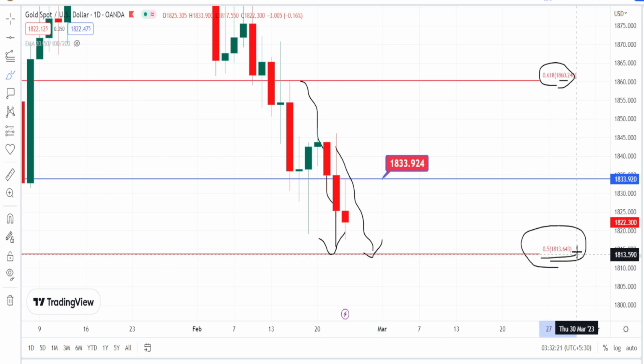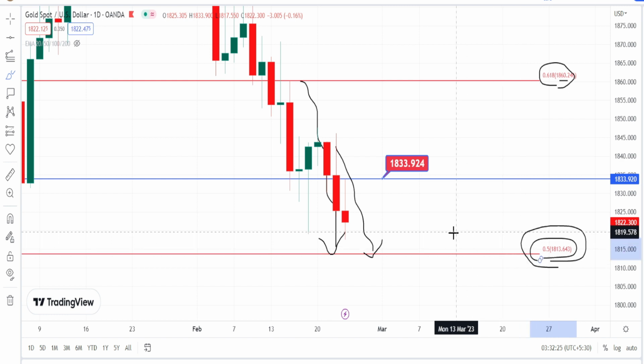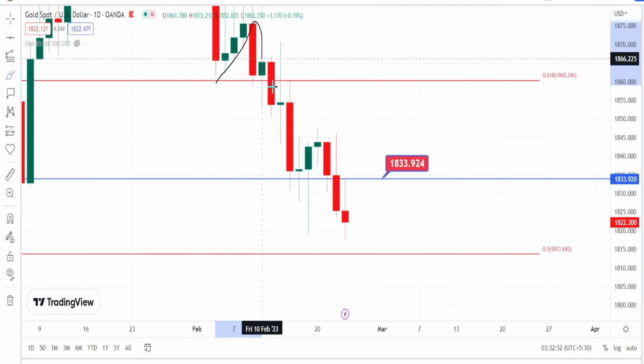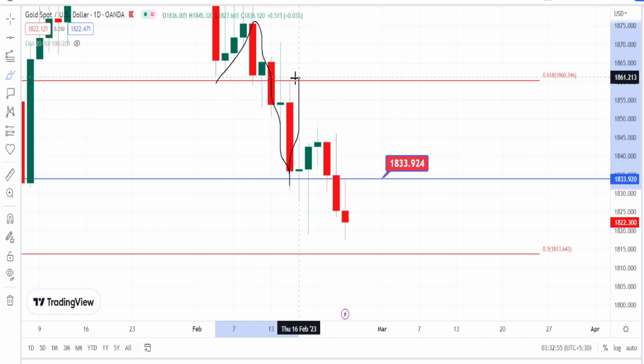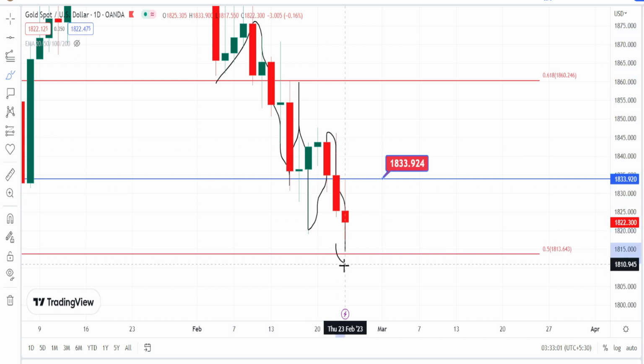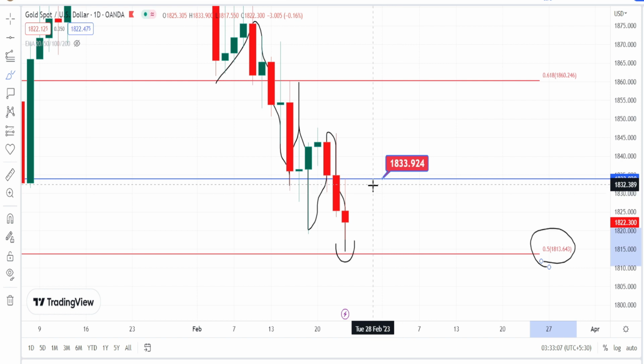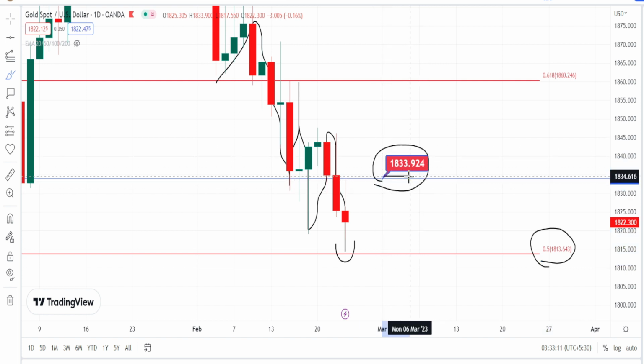This level is also considered as a very strong support level according to the Fibonacci levels. So for now, the current trend of the price action in daily time frame is in a bearish trend, and if the bearish trend continues, the next level of support is going to be around 1813. And to get the confirmation on the bullish side trend reversal, we have to wait for the price action to break this resistance level of 1833, which is the high of the previous candle.